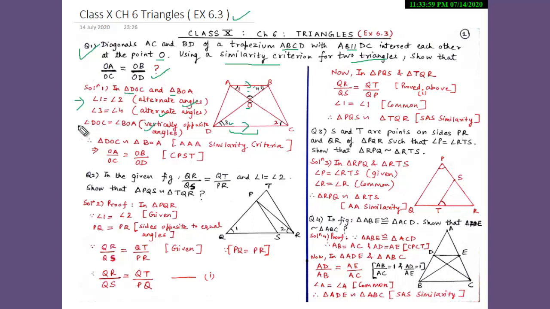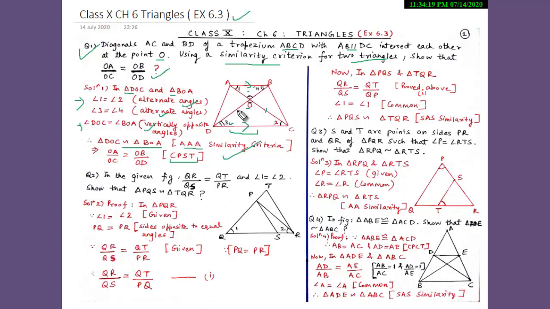So from here we can say that triangle DOC is similar to triangle BOA, and the reason is angle similarity criteria. So from here, by CPST, which means corresponding parts of similar triangles, we can say that OA upon OC is equal to OB upon OD.